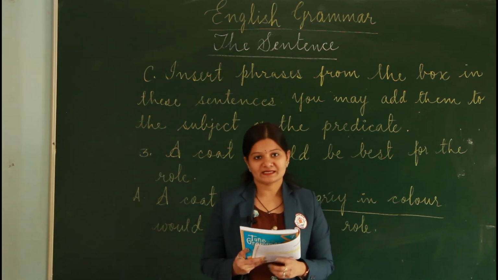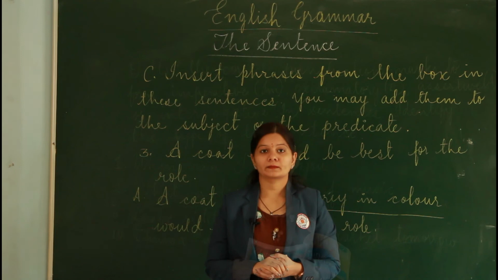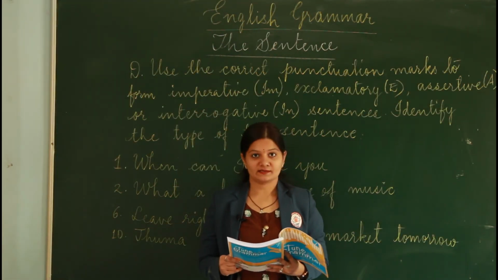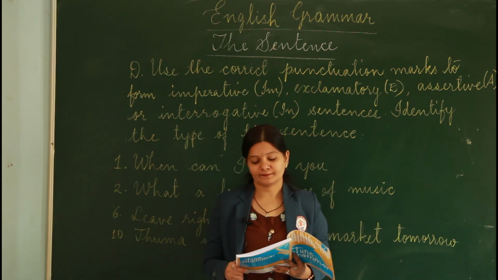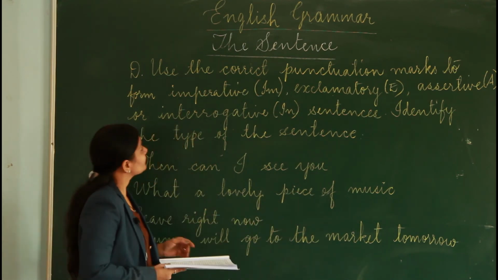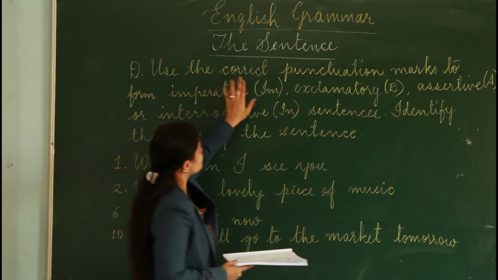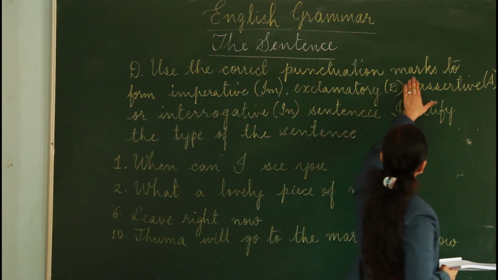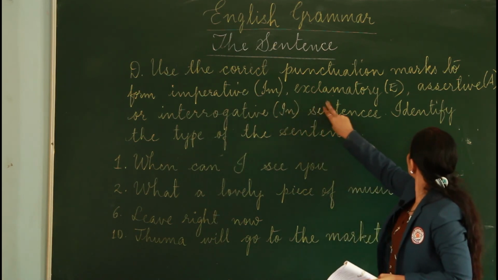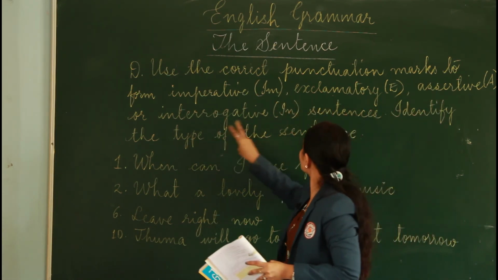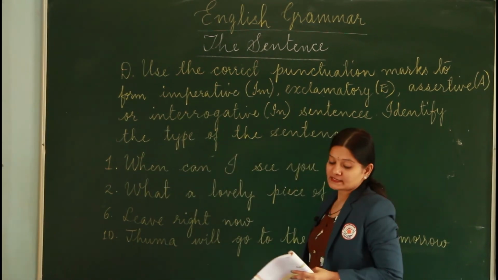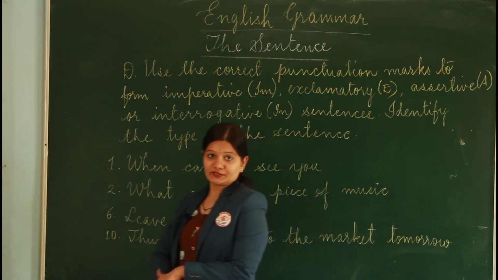So time to do this exercise. So students, time for the next exercise, that is exercise D. Here the question says, use the correct punctuation marks to form imperative, exclamatory, assertive or interrogative sentences and identify the type of sentences. So what are we going to write here?